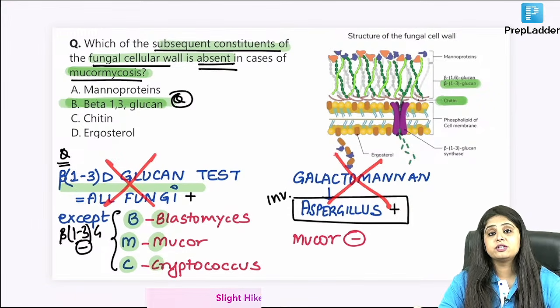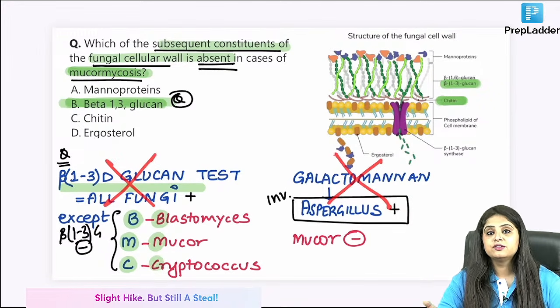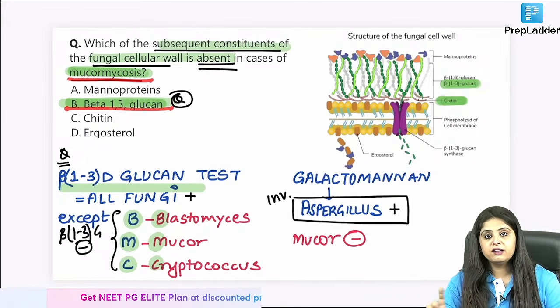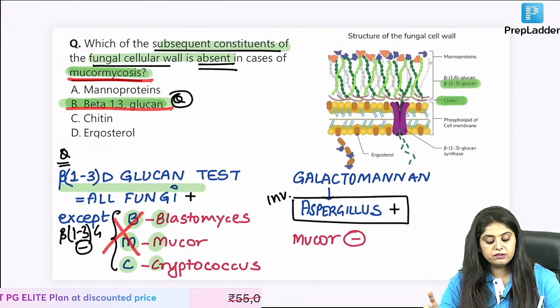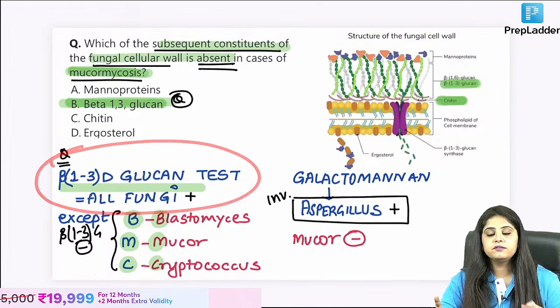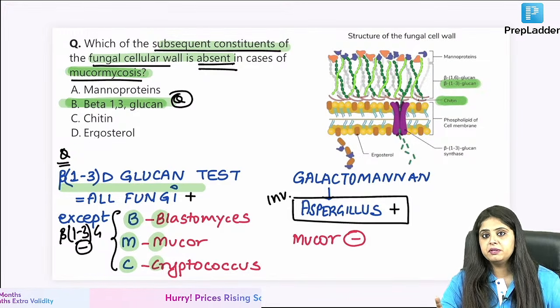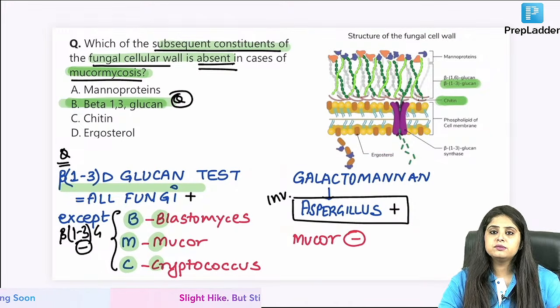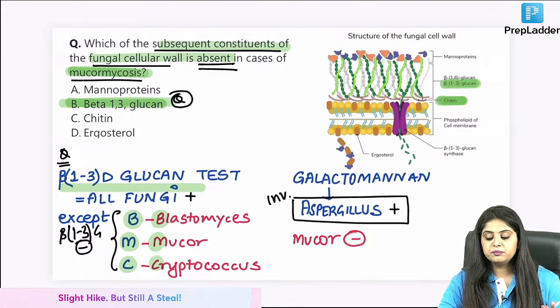Imagine the situation that must have arisen at that time. So it was an altogether different thing. But coming back, mucormycosis does not have beta-1,3-D glucan, mucormycosis does not have galactomannan. If beta-1,3-D glucan is positive, you can think of any fungus except BMC. If galactomannan is positive, you can think of any fungus, but the most common answer is invasive aspergillosis.